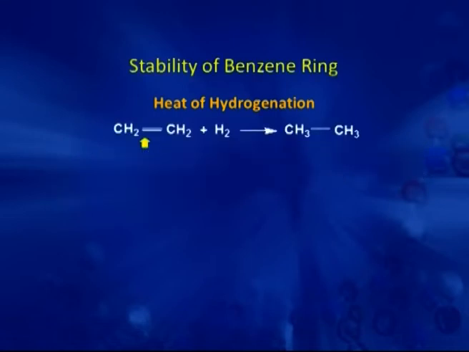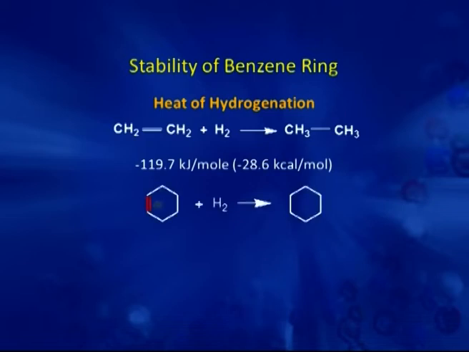If we take a simple alkene with one double bond and react it with hydrogen, it gives the aliphatic compound, and the heat of hydrogenation here for one double bond is minus 28.6 kilocalorie per mole. Now, we take the cyclic compound with one double bond, cyclohexene. On hydrogenation it gives cyclohexane and again releases minus 28.6 kilocalorie per mole.